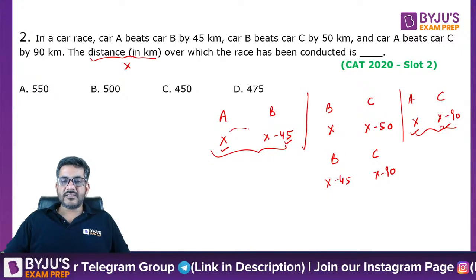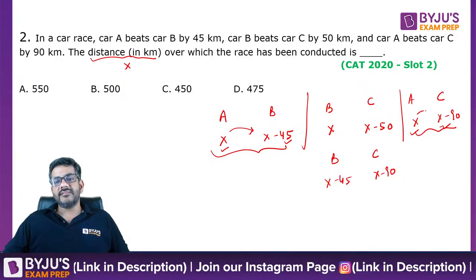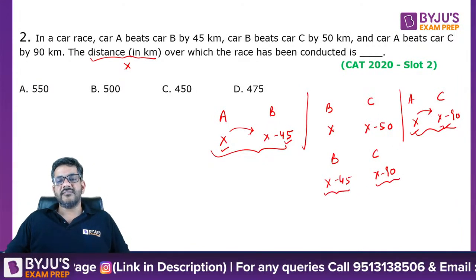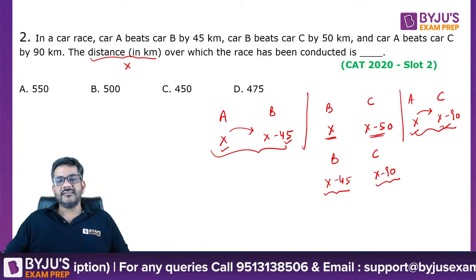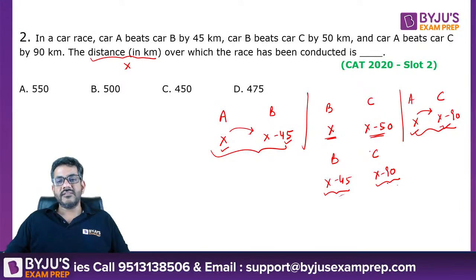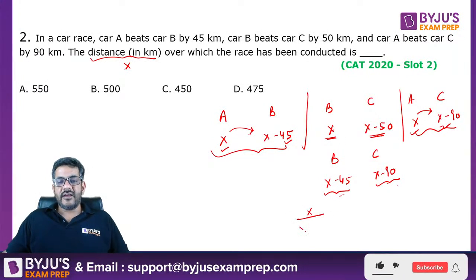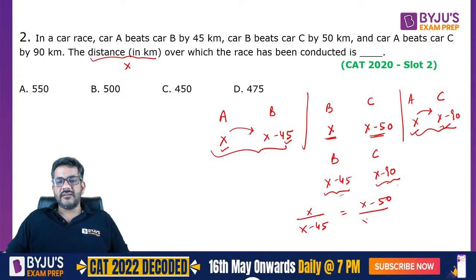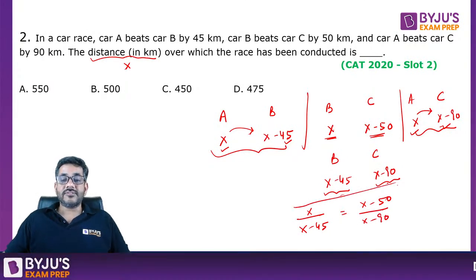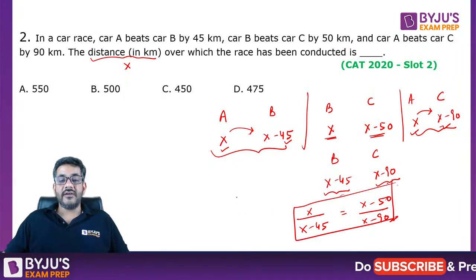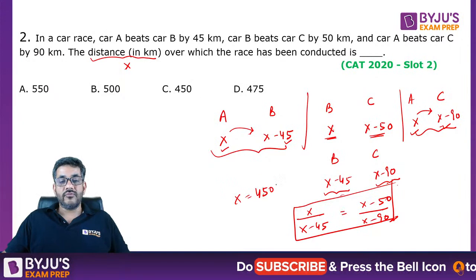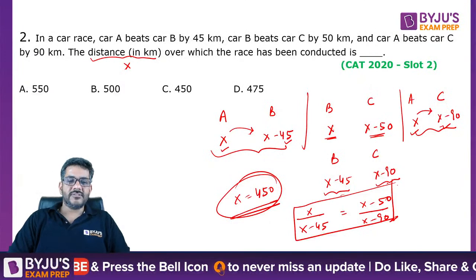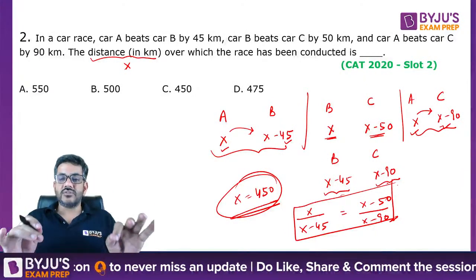So when A has covered x, B has covered x minus 45. When A has covered x, C has covered x minus 90. So basically when B covers x minus 45, C covers x minus 90. Now the ratio of B and C is this. The ratio of B and C is also this. So from here I can say x divided by x minus 45 is equal to x minus 50 divided by x minus 90. By solving these equations, I can get the value of x, and the value of x will come out to be 450, and that 450 is your answer. So the answer for the question is option C, that is correct.